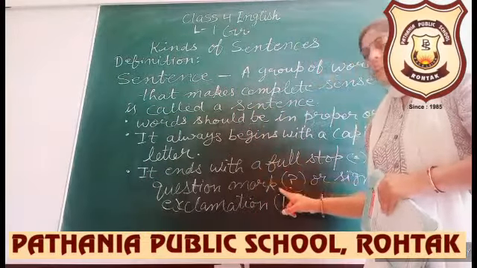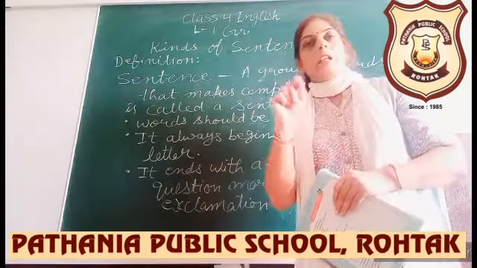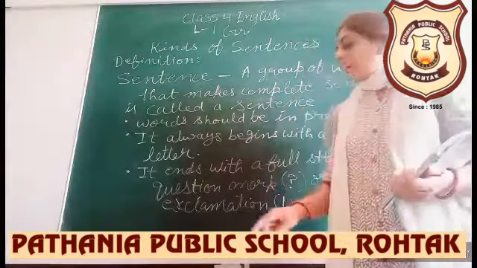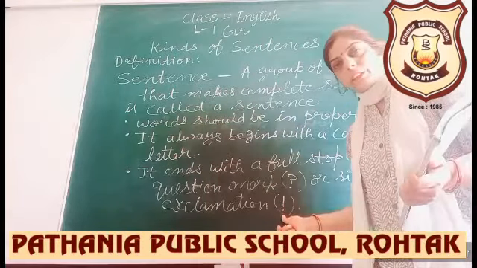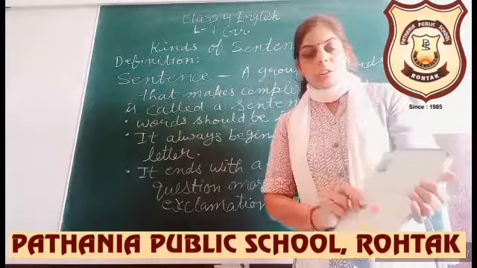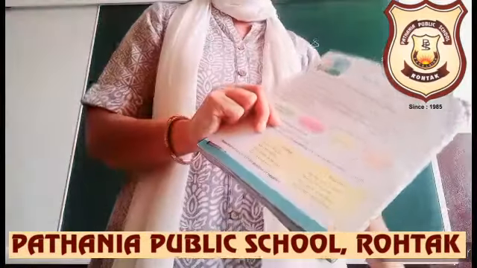Then we have questions. These are interrogative sentences. They end with a question mark, and in them we are asking some questions. Then we have exclamatory sentences, which end with a mark of exclamation. So these are written in your book also. They are the 4 kinds.